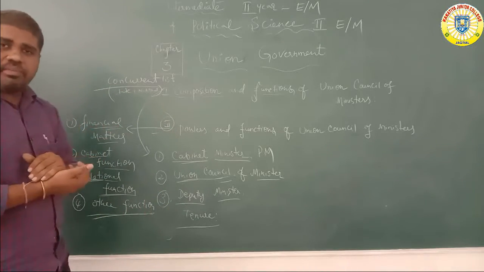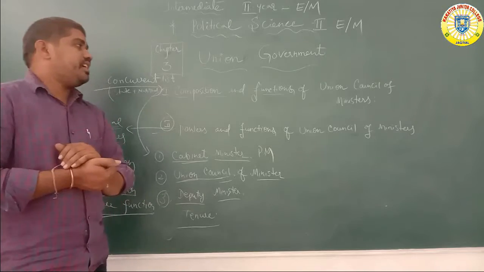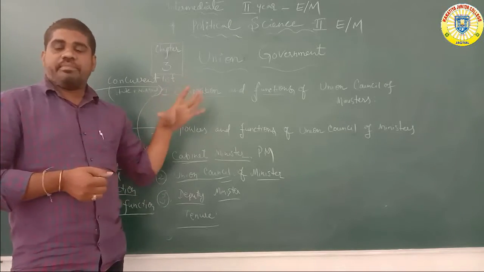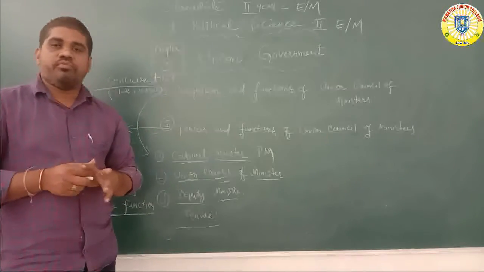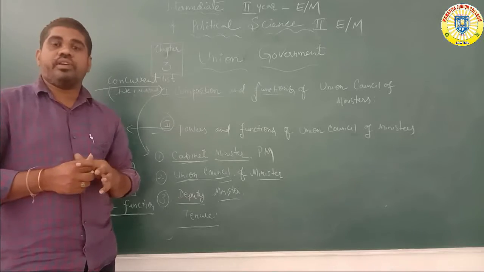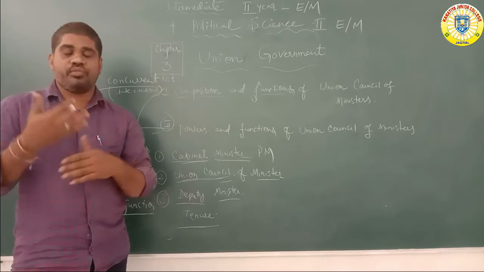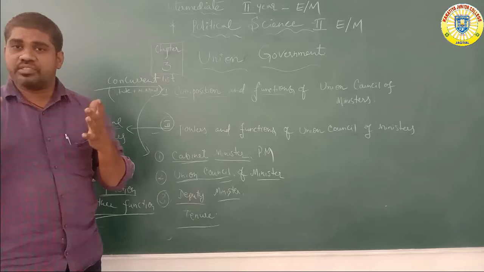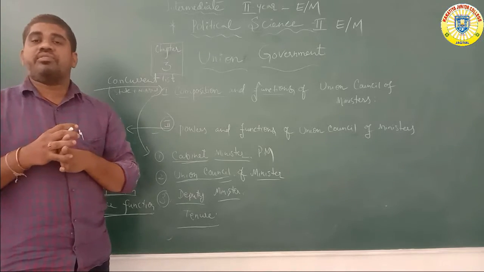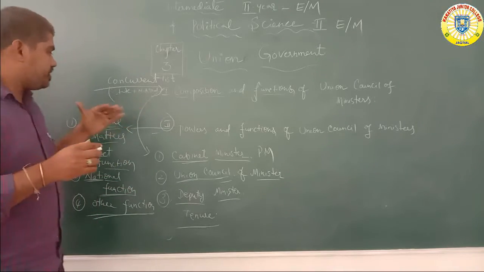Article number 356. Next topic: mainly the president's rule, the president's rule about article number 356. The president's rule functions are also of how many types? Three types. First one, national functions.